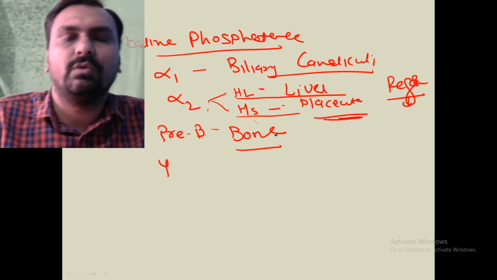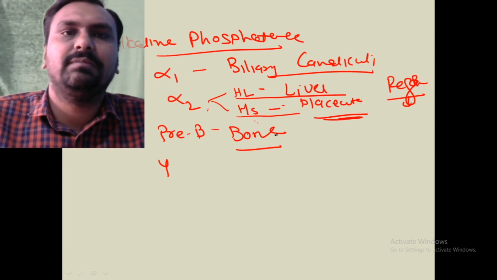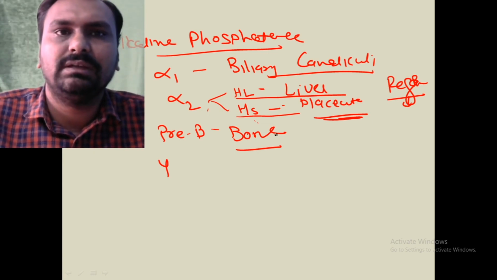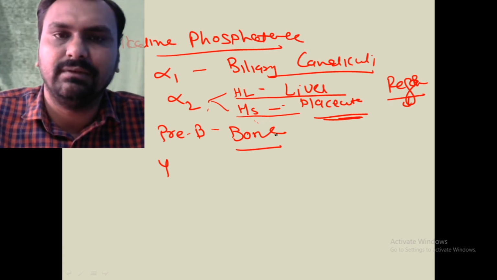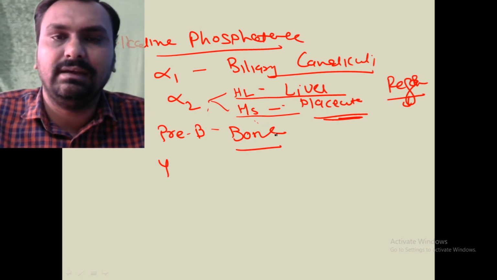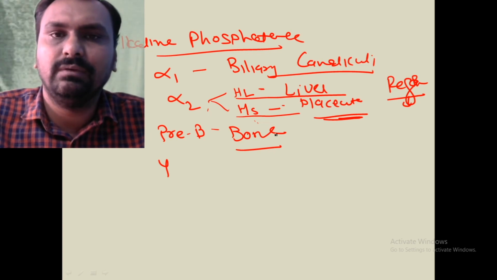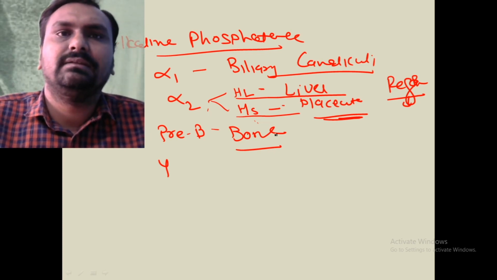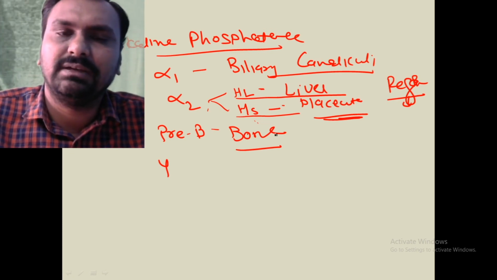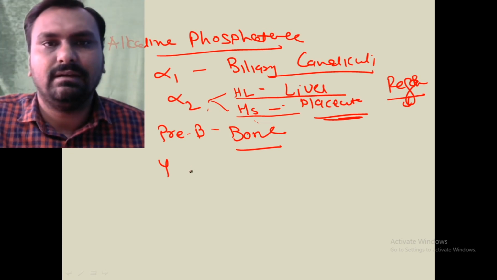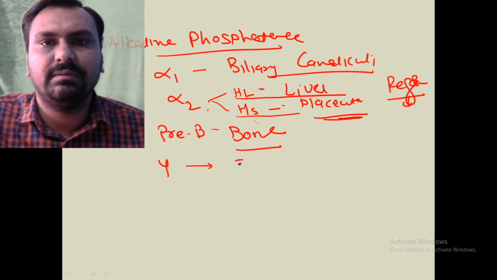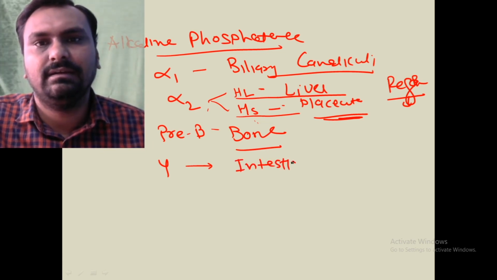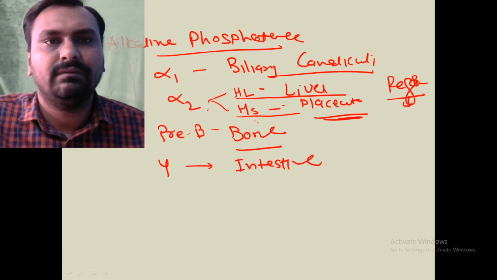So in growing children, alkaline phosphatase is increased because of increased bone growth. In other conditions also, like rickets or secondaries of the bones, bone metastasis, in all these conditions the level of alkaline phosphatase is increased. The gamma isoenzyme is present in the intestine. So these are very important isoenzymes of alkaline phosphatase.